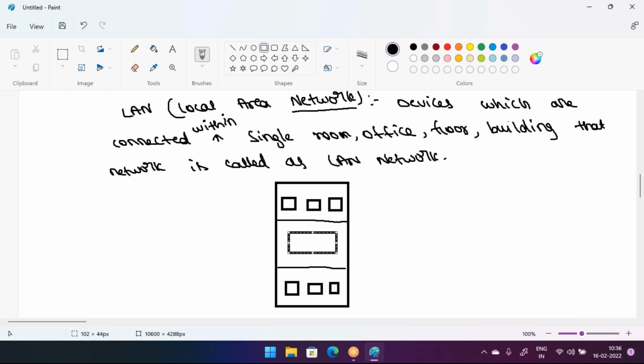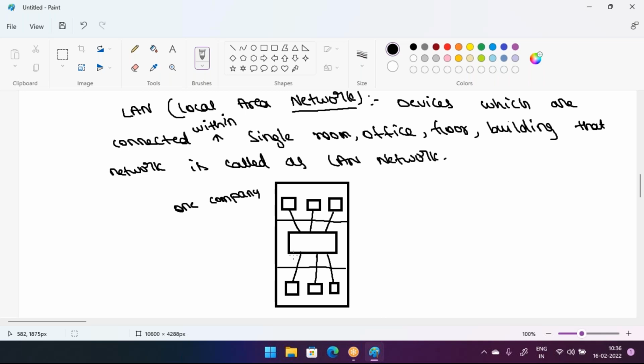Now what is happening? These three computers are connected to this device. All these devices belong to only one company, and all of them are within a building.